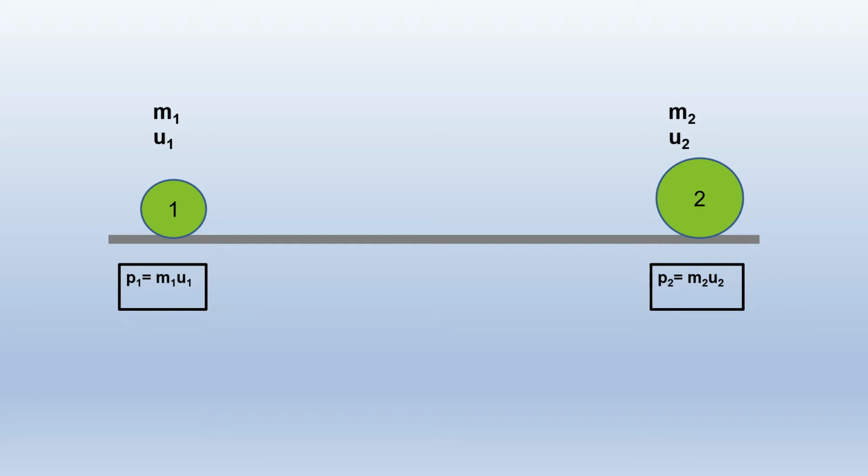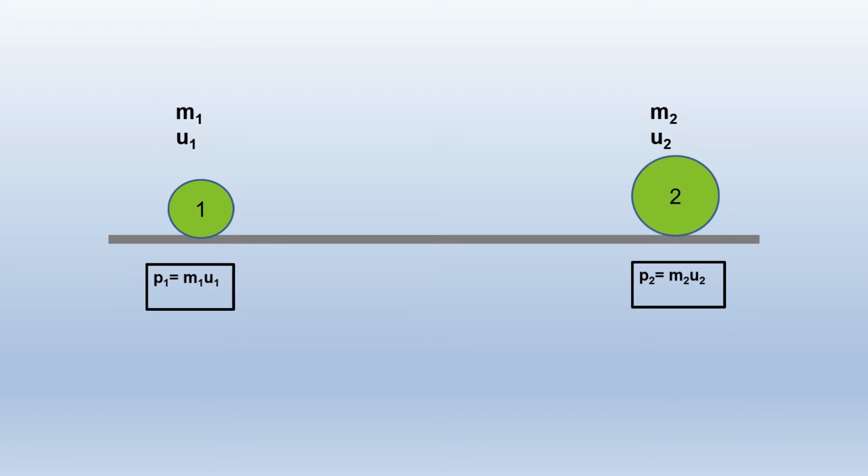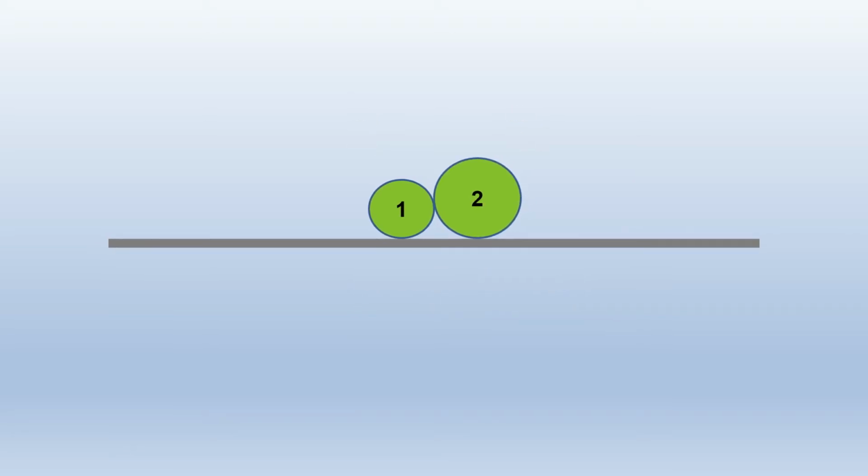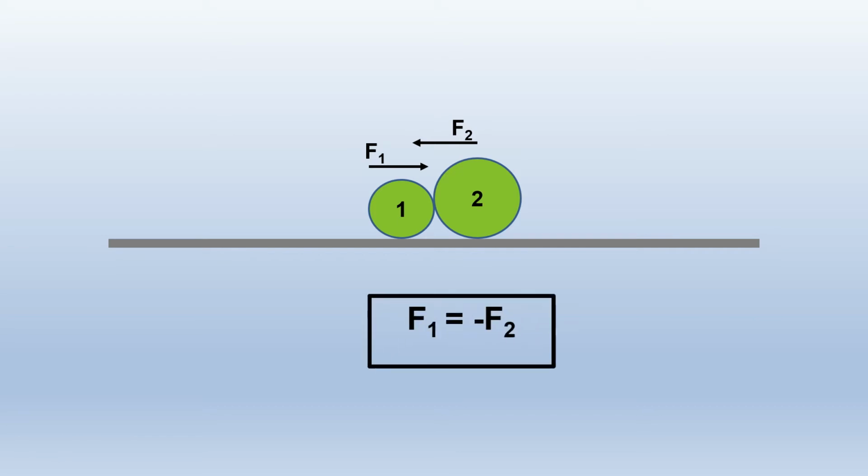These are moving with their respective velocities and collide with each other. What happens after the collision? Object 1 is applying force F1 on object 2 and object 2 is applying force F2 on object 1. According to the third law of motion of action-reaction forces, these forces will be equal but opposite in direction. Hence, F1 is equal to minus F2.